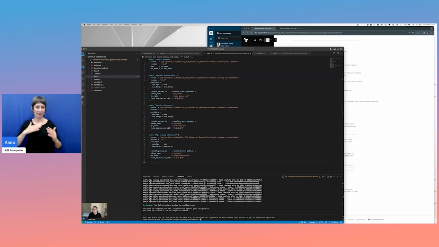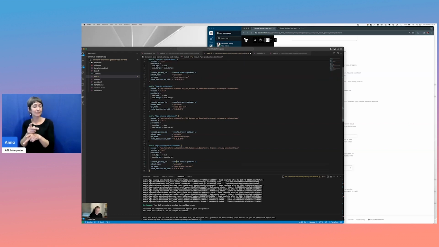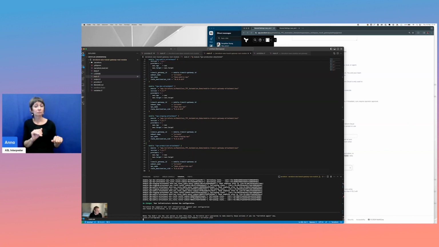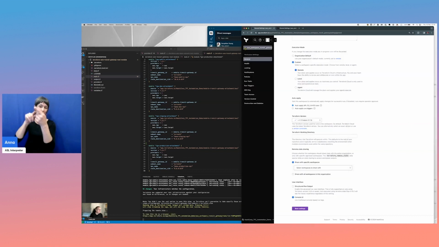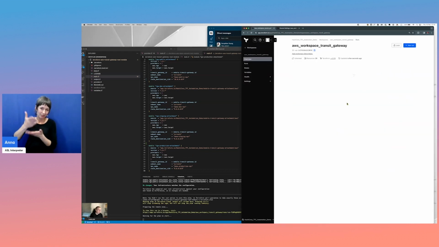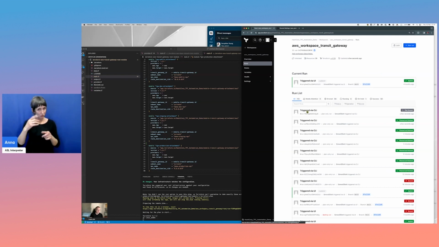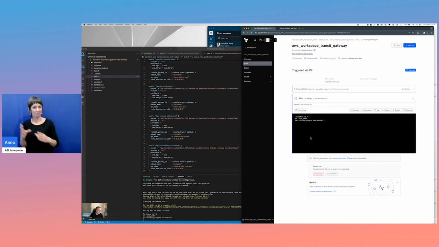So now, in true fashion, I'm going to introduce the concept of a new production VPC, and I'll save that, and I'll do a terraform get. I'll put a terraform plan on that, and obviously that will go off to the cloud. It'll do its thing, and it'll come back, and it'll tell me whether or not that has the configuration that I need. So you can see here it's planning. I'm just waiting for the output. It's running the latest version of Terraform. And off it goes, and it's going to come back and let me know what changes are necessary.